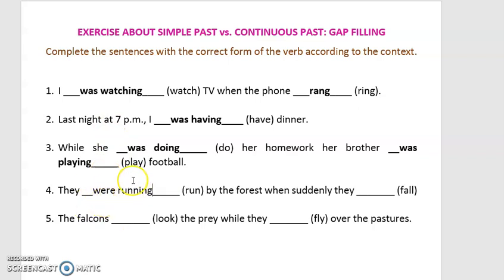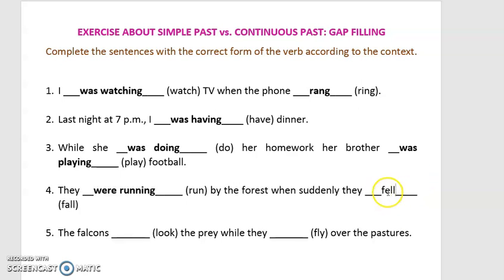Take in mind, my friends, that we duplicate the final consonant in the verb run, and this is the CVC rule, before adding the ing. So we write running with double N. So they were running by the forest when suddenly they, the verb fall, caer, the simple past is fell. So this is the answer. They were running by the forest when suddenly they fell.